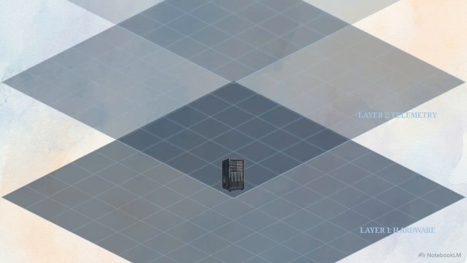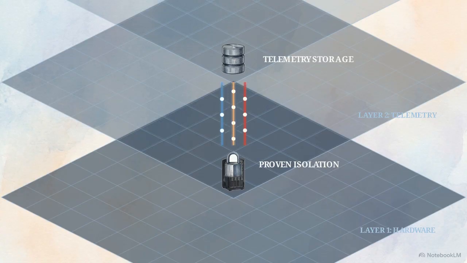The base layer of our stack now shows a server node protected by a locked geometric boundary. This is the new Nitro isolation engine, which uses formal verification to mathematically prove virtual machine isolation at the silicon level. Connecting upward from that hardware, a stream of multicolored pipelines routes telemetry into a storage block.